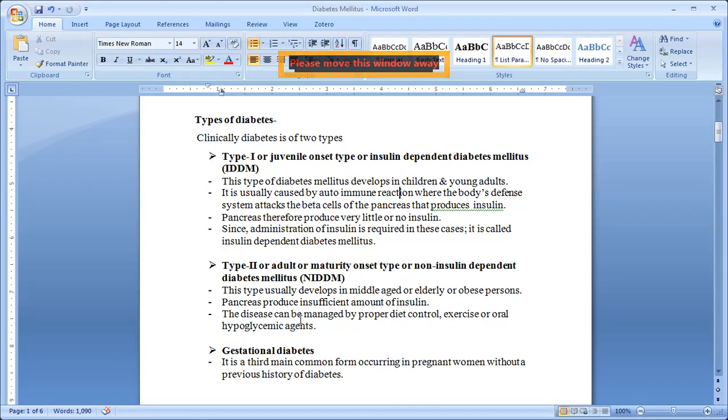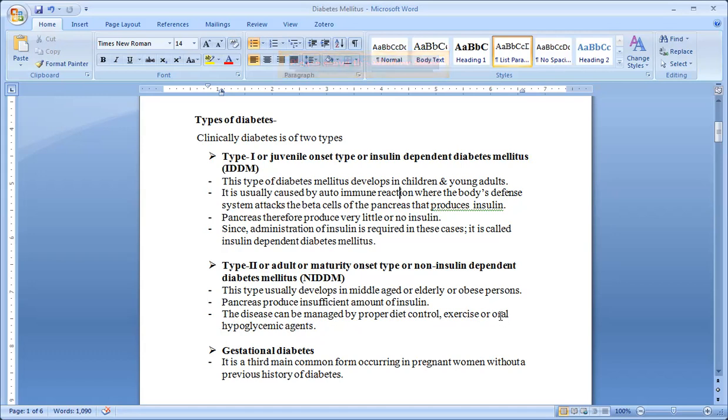Okay, the disease can be managed by proper diet control. If we control our diet, then we can manage. If we exercise regularly, then also we can manage. Or otherwise, if it is beyond the limit, then the doctor will suggest an oral hypoglycemic agent. In the treatment, we will see the biguanides and sulfonylureas. The treatment we will see later.